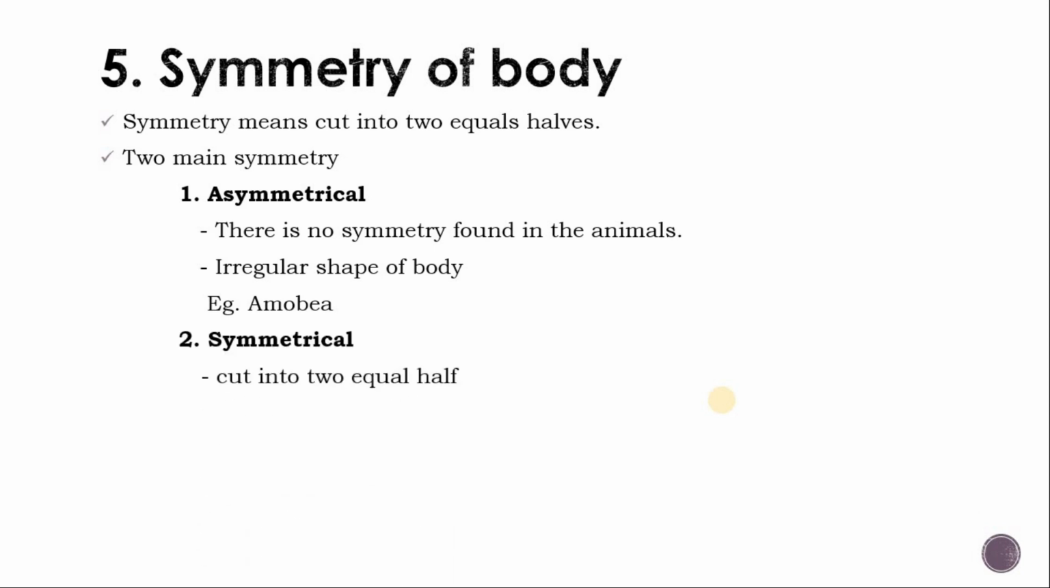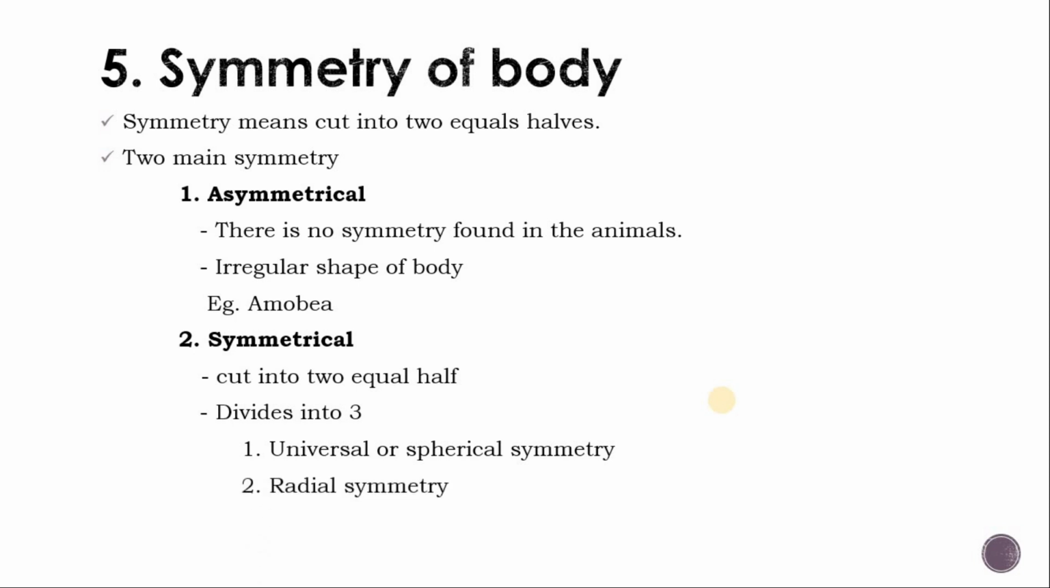Second is symmetrical. In symmetrical, we can cut the animal's body into two equal halves. Symmetrical body further divides into three. First one is universal symmetry, second one is radial symmetry, and third one is bilateral symmetry.